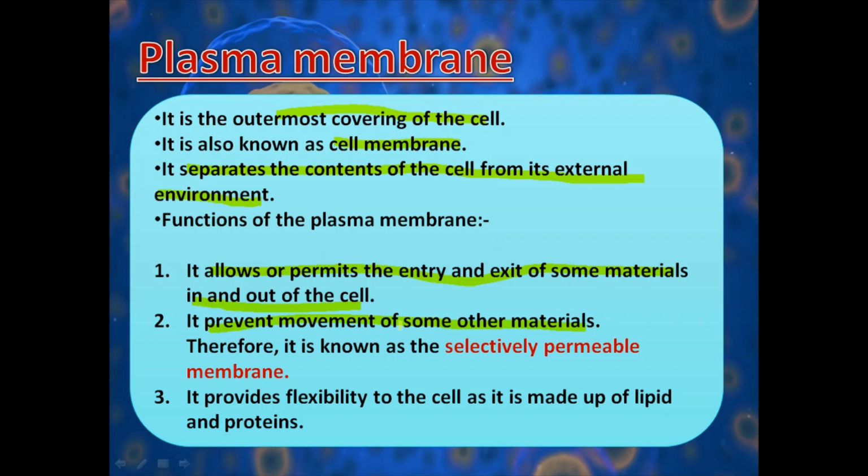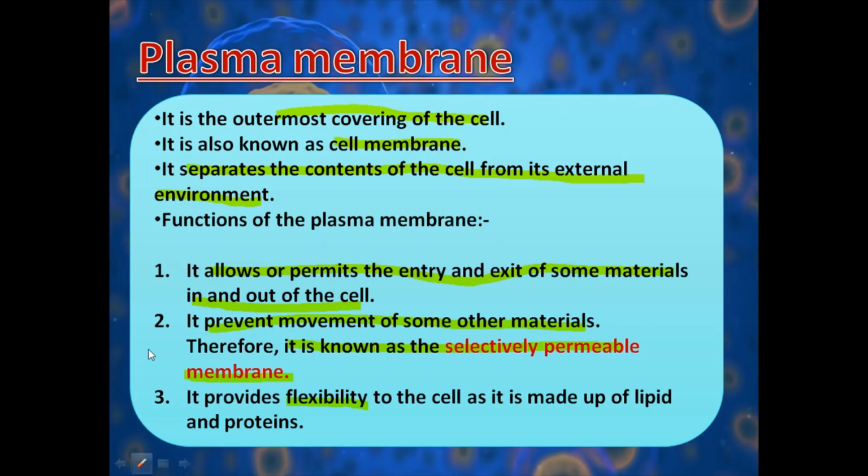That means only some of the particles can pass through the plasma membrane. That's why it is known as the selectively permeable membrane. Are you getting it? And as it is made up of lipid and protein, that's why it is very flexible in nature.